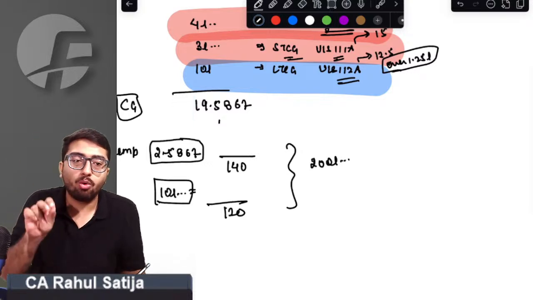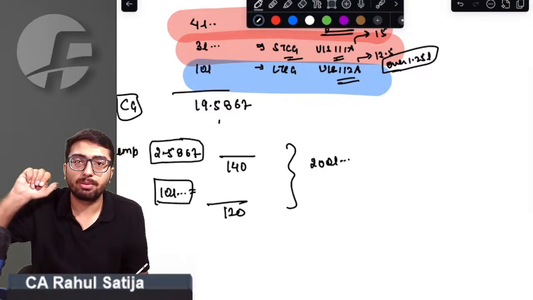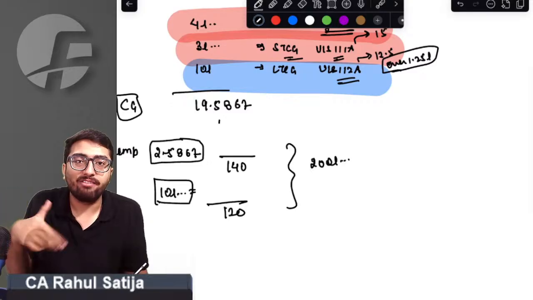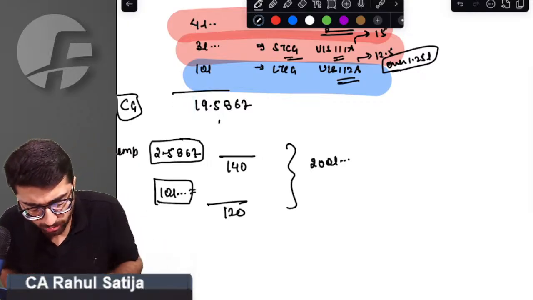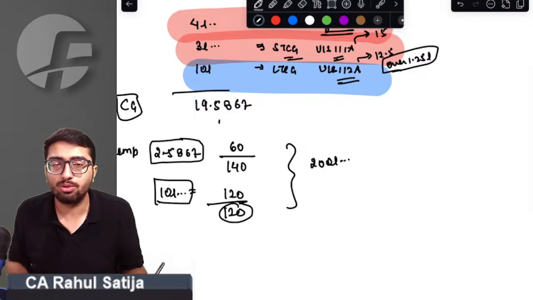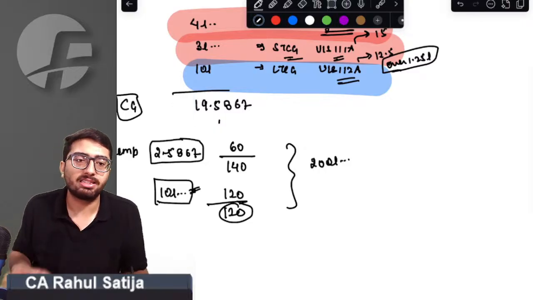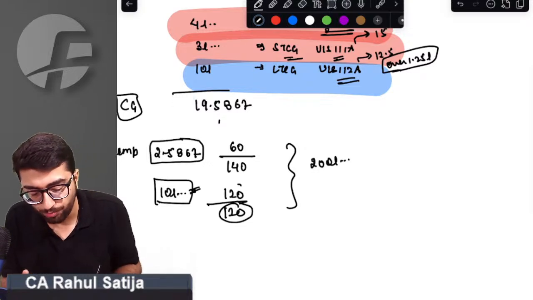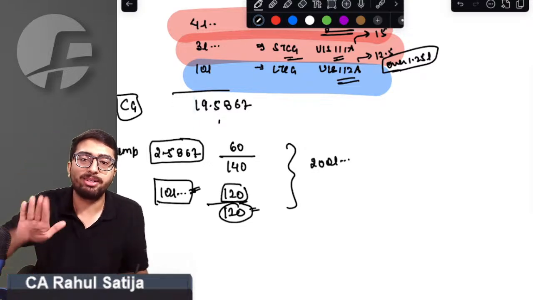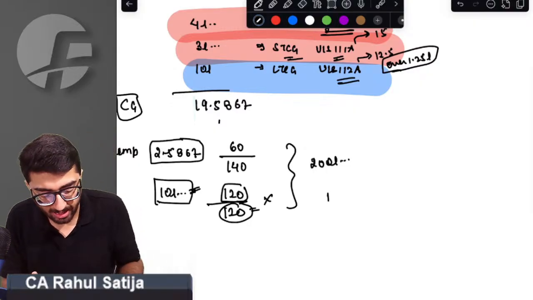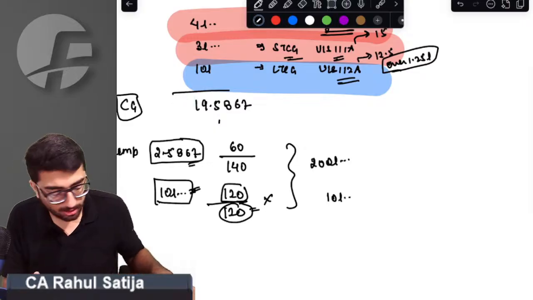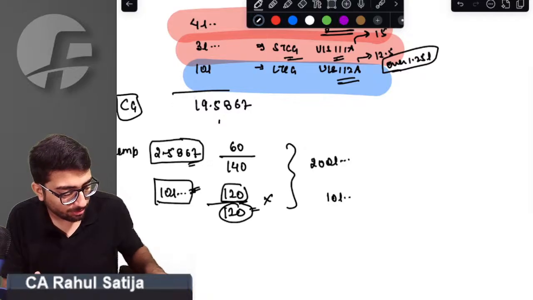Now how do we allocate what amount of mutual fund has been used to buy the house? From which mutual fund exactly have we used money to buy this house? Sir, we do not have any such split. So for that matter, we will use the split which is most beneficial. We will assume that out of this 120 we have used the complete 120, and the remaining 60 lakh has been taken from this mutual fund to make this capital gain completely exempt. We will assume that all of the money from this mutual fund has been taken and invested in the house at Lonavala. Therefore this 10 lakh will become exempt, and this 2.5867 will become exempt proportionately.